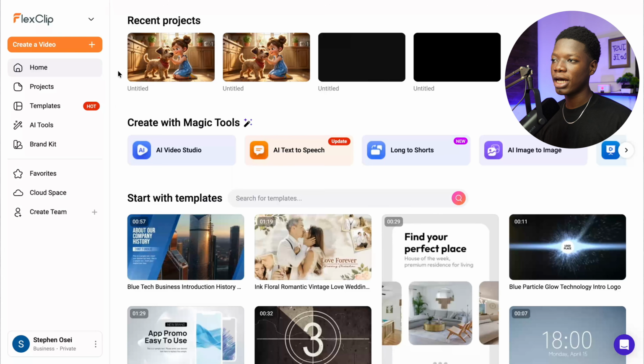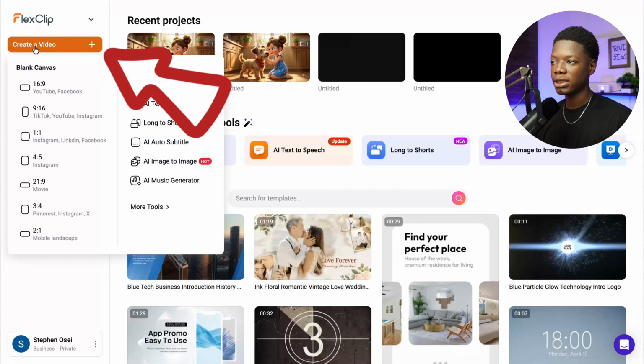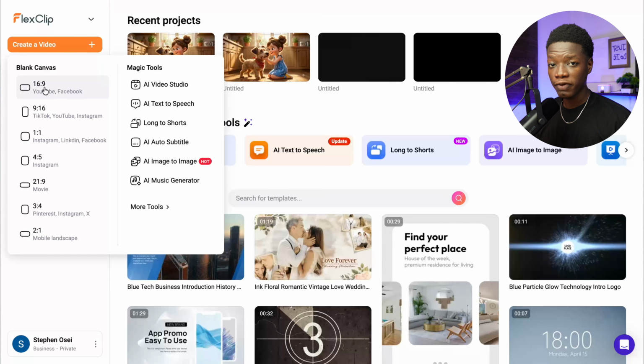What you want to do is to come to the editing interface, right? Then click on create a video, just like this. Then select the aspect ratio your video is in. With mine, it is 16:9 since it is for YouTube. So I'm going to select it real quick.